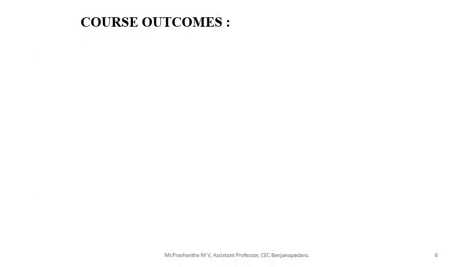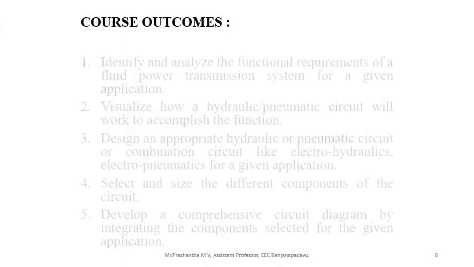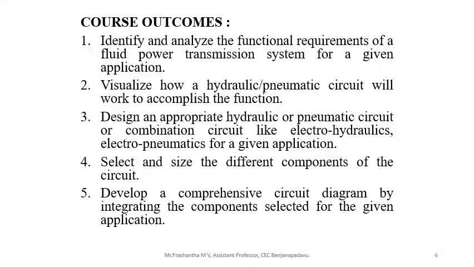Course outcomes. Once you have gone through this fluid power system, these 5 outcomes are achieved. First one, you are able to identify and analyze the functional requirements of a fluid power transmission system for given applications.